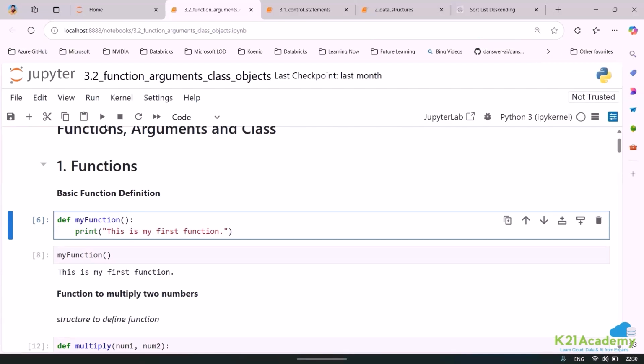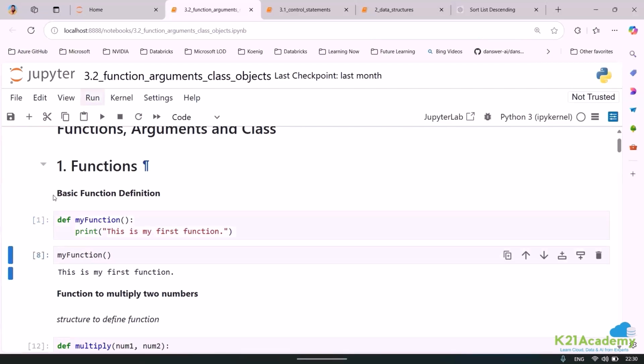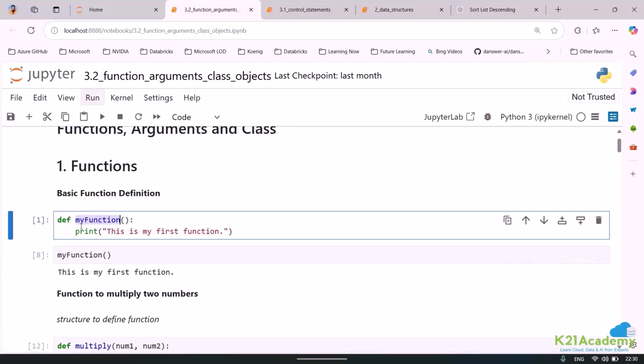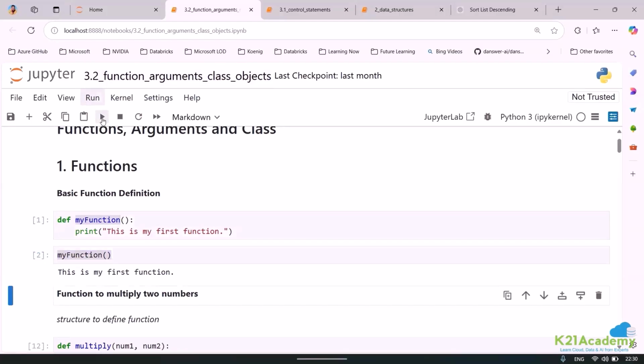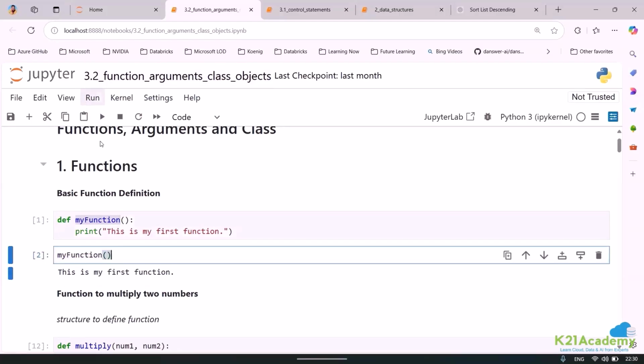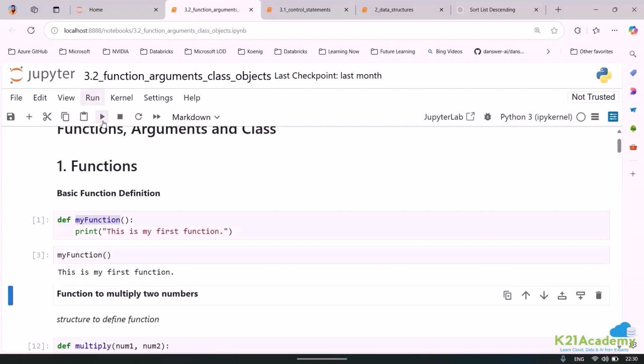Right now I'm saying this is my first function. Let me run this. Now, the moment I want to run this line over and over again at any point of time, I need to call this function, just by name without any colon. So if I run this, can you see I'm getting a response? My function. Is it okay?